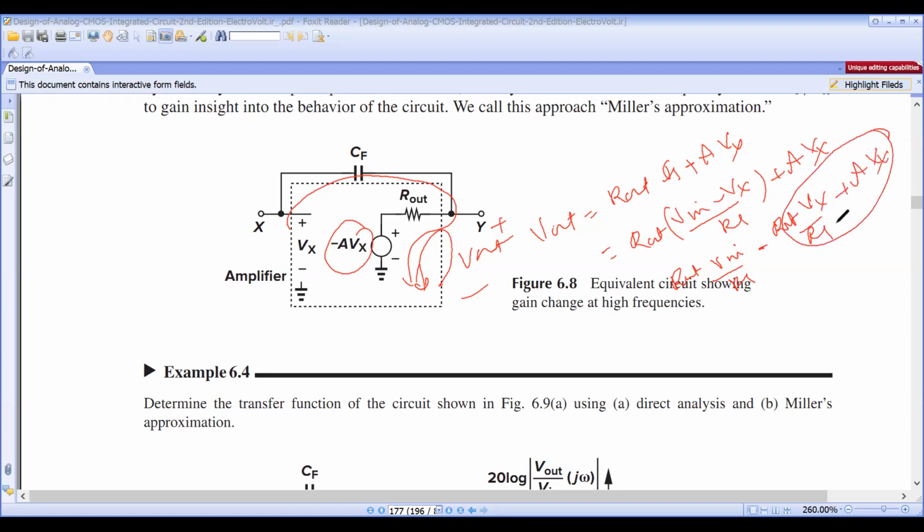From this, separate the Vx terms. Then substitute the Vx value in terms of V in. Then this equation is V out equal to all in terms of V in. Then V out by V in is nothing but the transfer function of the circuit.